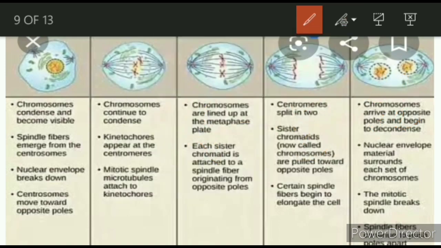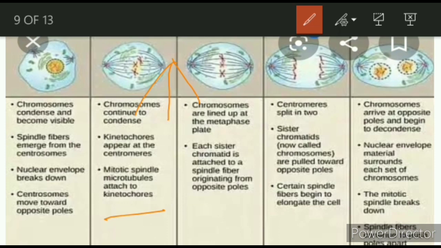And the mitotic spindle or microtubules are attached to the kinetochore. There is an important question that this is attached to the kinetochore of the chromosomes. So like this is the mitotic spindle or microtubules.